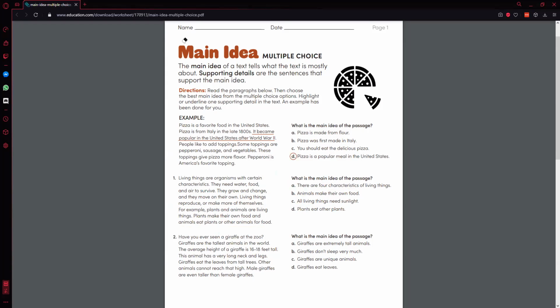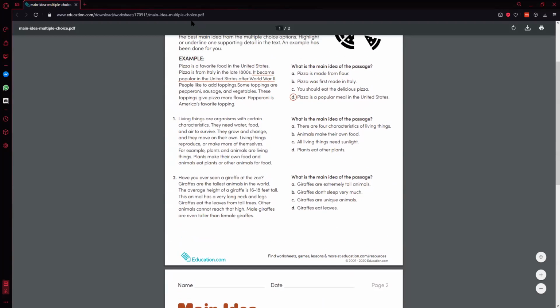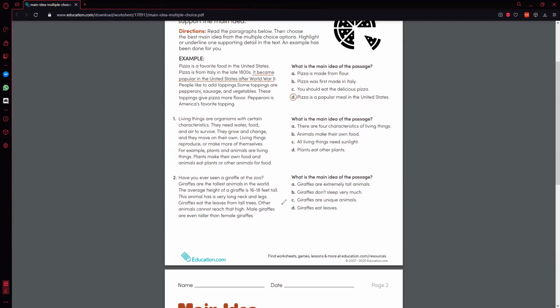For this next paragraph, there were some things in the paragraph that weren't the main idea. For example, giraffes eat leaves from tall trees. That sentence. Giraffes are unique animals. This is talking about a way that they're unique, but it's not generally that they are unique. Giraffes don't sleep much. That's not in the paragraph, so we can cross that out. And giraffes are extremely tall.